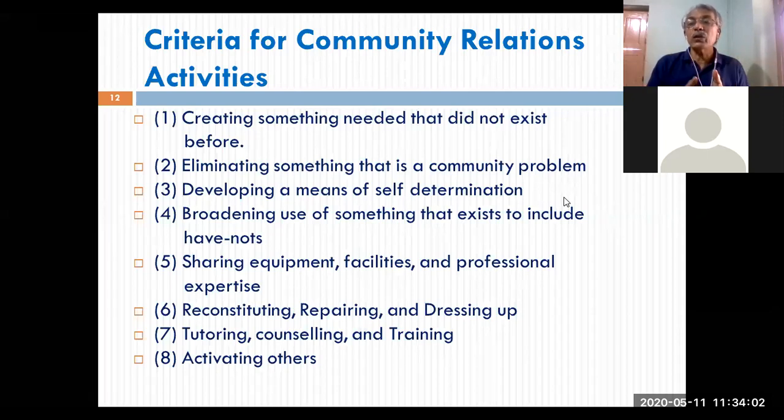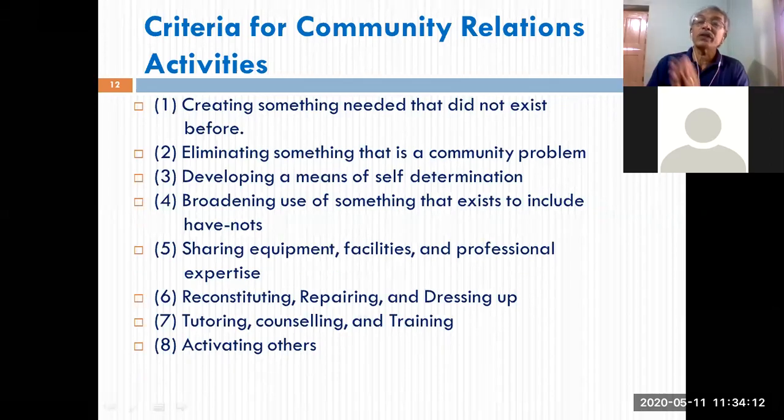It is not there today. You are providing, but it does not mean that for the next 100 years you will take care of this from your organization side. Not necessary. You have to develop a means of self-determination. Our community should get that kind of. So they should be empowered. They should get the power, right?